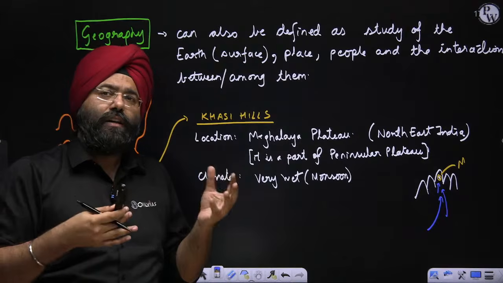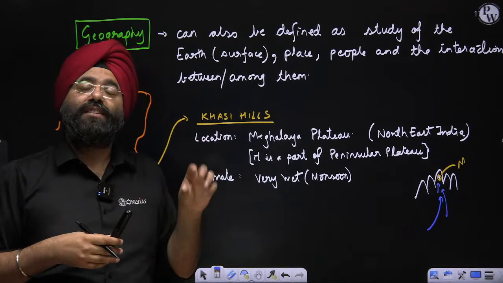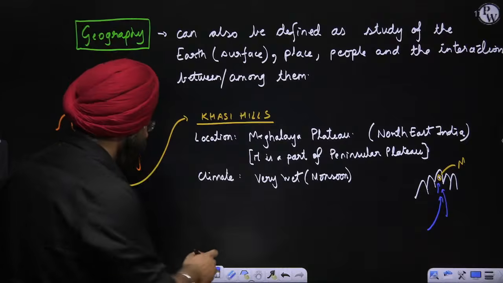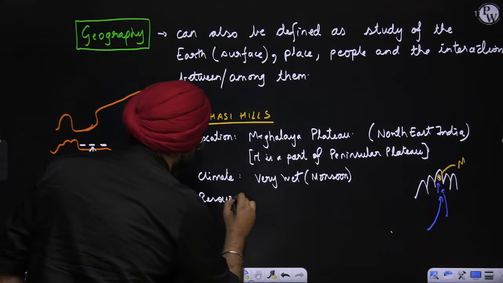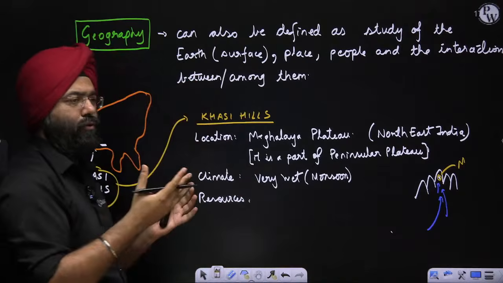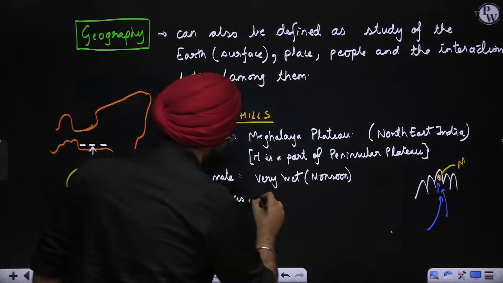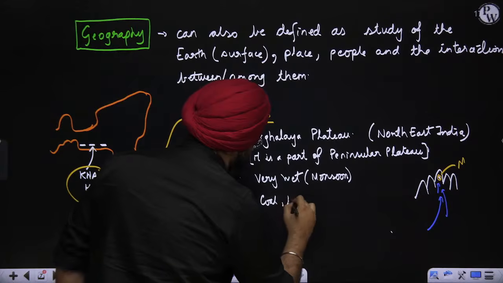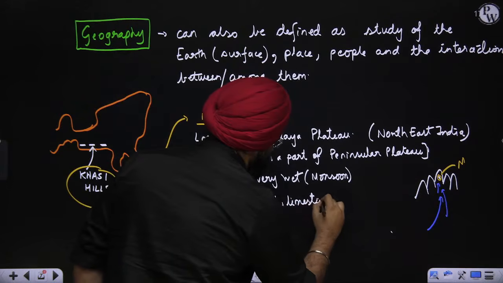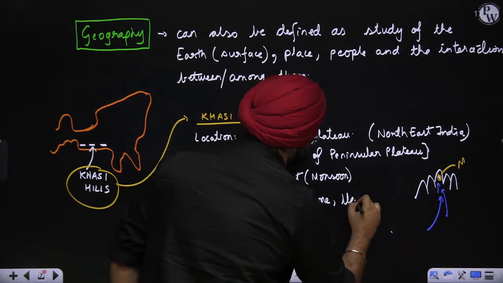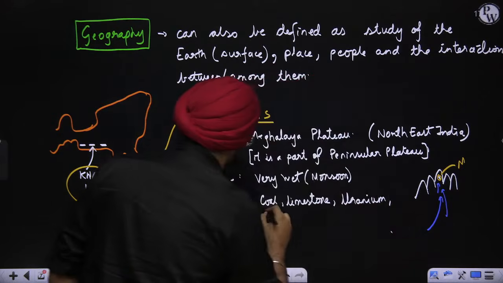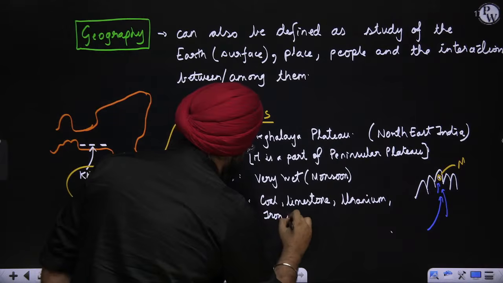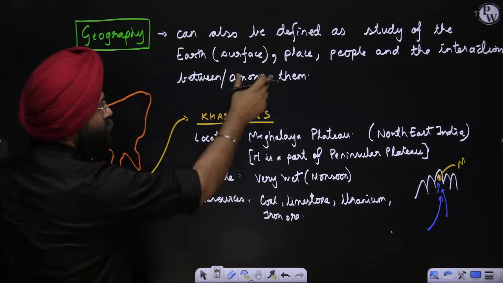Now, if I talk about this particular region from the aspect of resources, let us see this. You should know this very well that the Meghalaya Plateau over here is very rich in coal, limestone, traces of uranium, and it even has iron ore. So that means with respect to the resources.